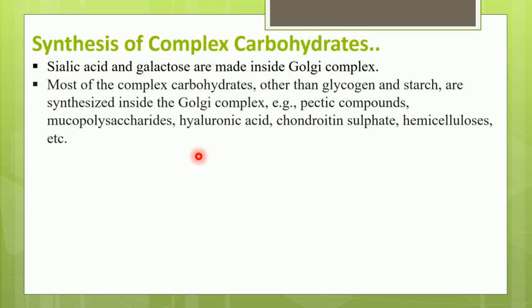Even other complex carbohydrates other than glycogen and starch are also synthesized in the Golgi complex. So what are these complex carbohydrates? For example, pectic compounds, mucopolysaccharides, hyaluronic acid, chondroitin sulfate, hemicellulose. These are required in other cells and are synthesized with the help of the Golgi complex.